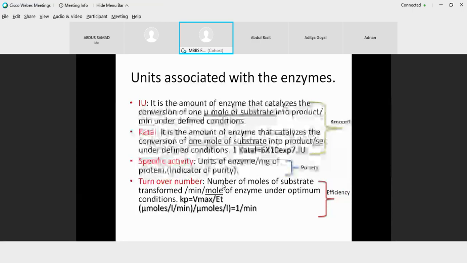Now, another thing that is associated with an enzyme is its specific activity. Specific activity is an indicator of purity. Why do we talk of a specific activity? The reason is that out of the total enzyme present inside a cell, which one is the pure form of an enzyme with full activity?